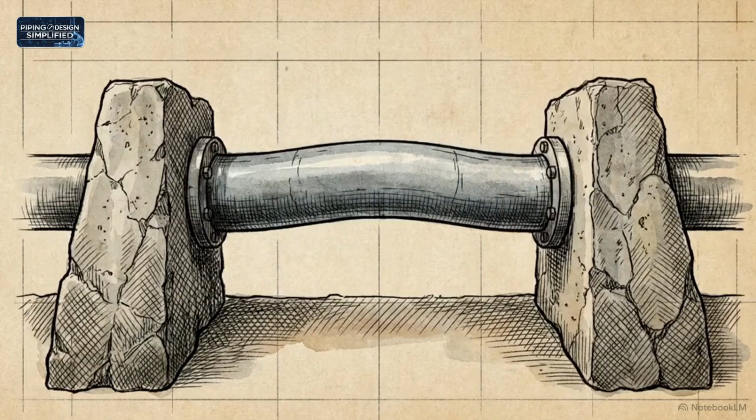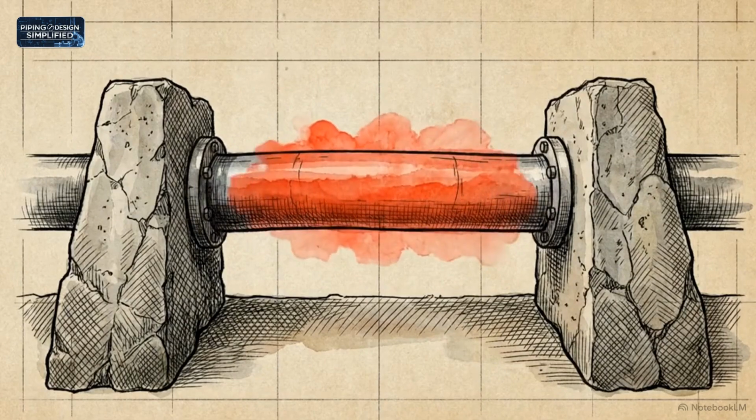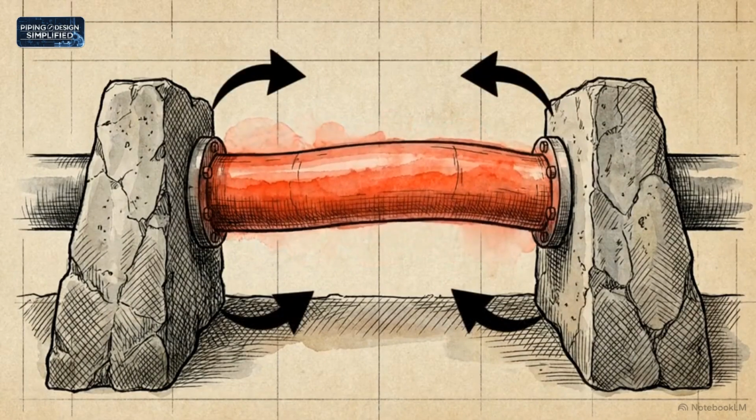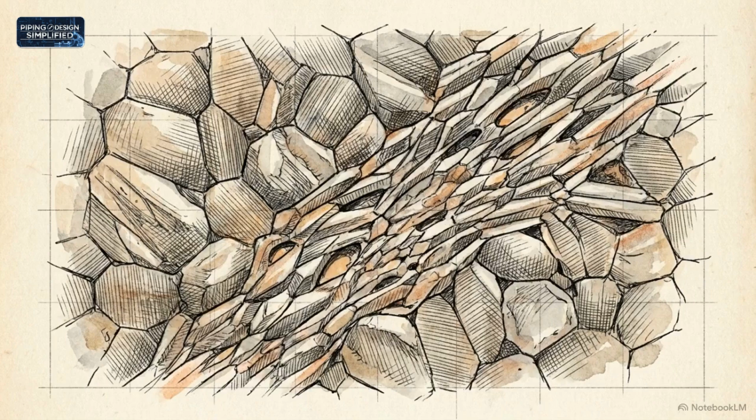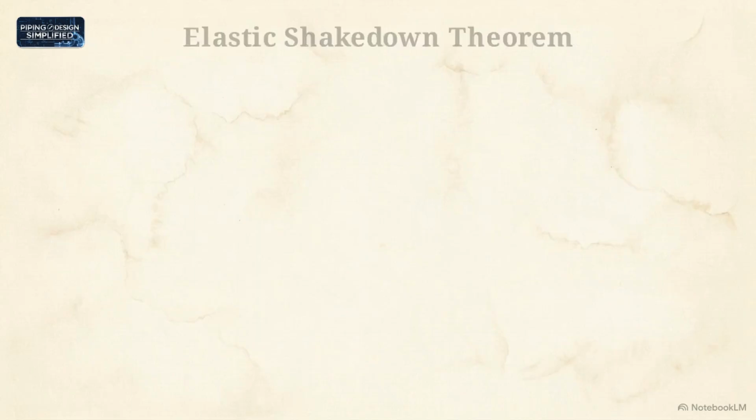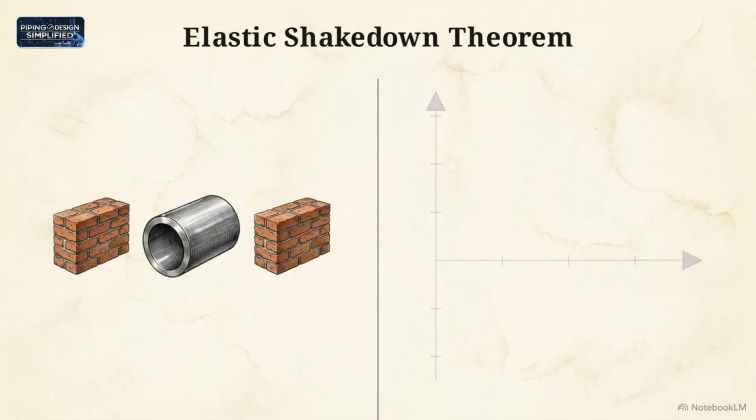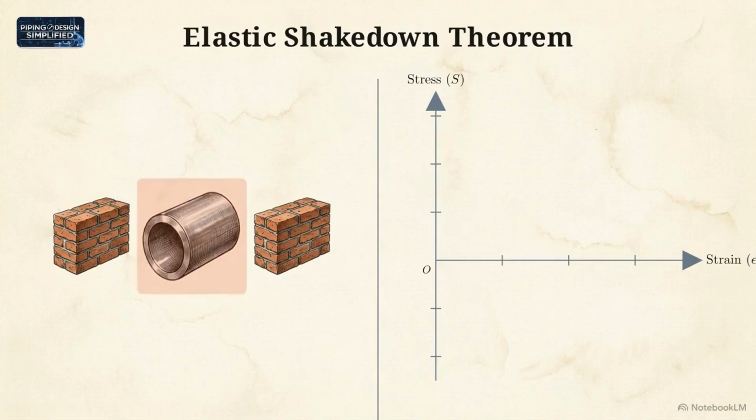Because a secondary load is generated by the pipe fighting its own geometric constraints, rather than an external mass, local plastic yielding actually relieves the stress in the system. This counterintuitive behavior is governed by the elastic shakedown theorem, the exact mechanical justification for allowing thermal stresses to reach twice the yield point. As the plant heats to operating temperature, the constrained pipe is forced to yield slightly in